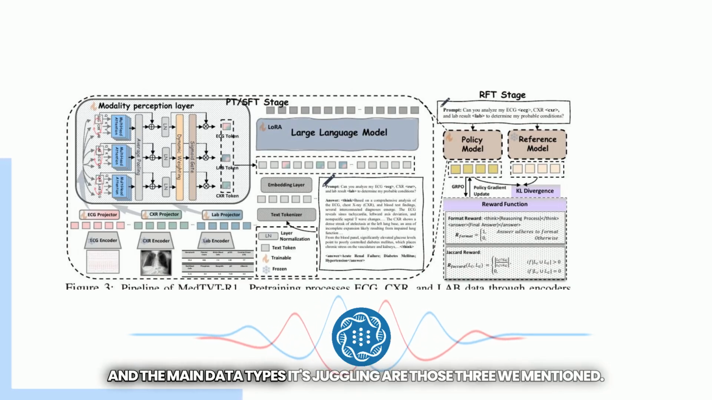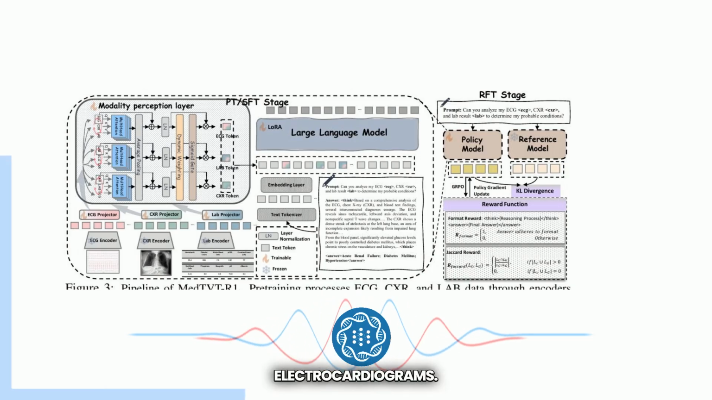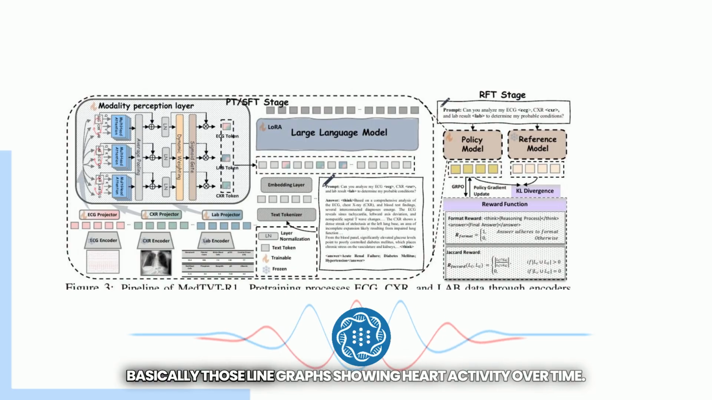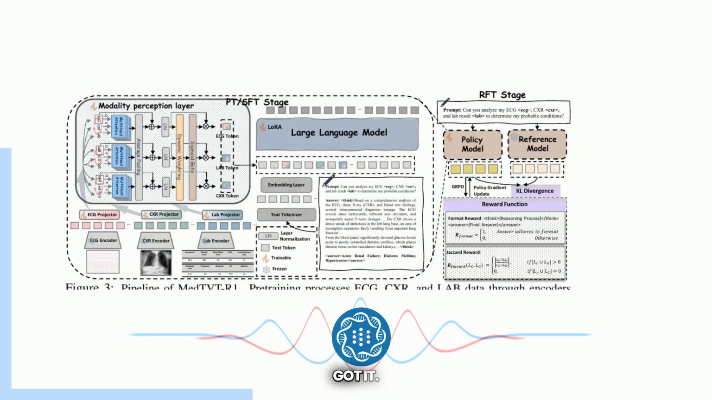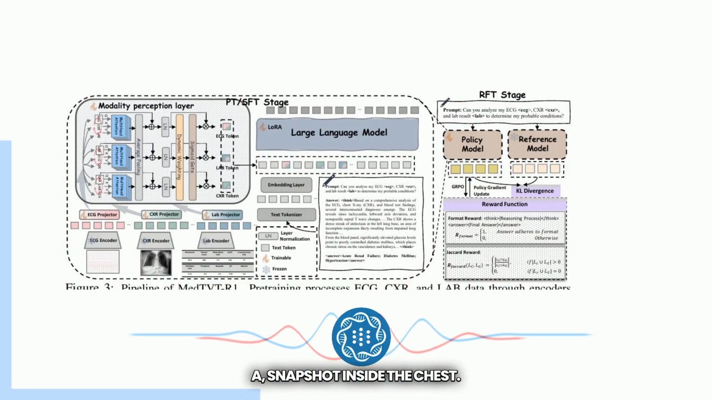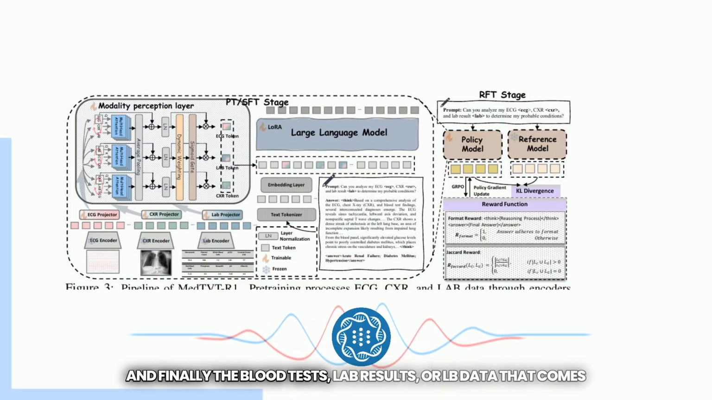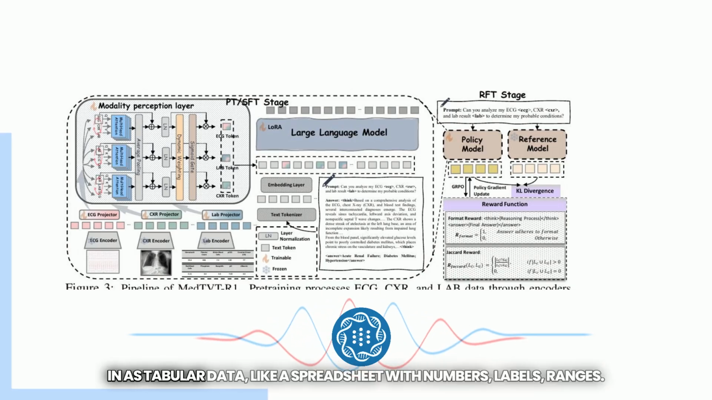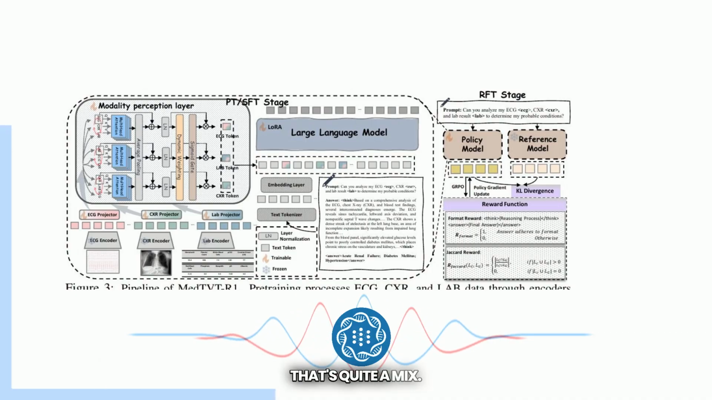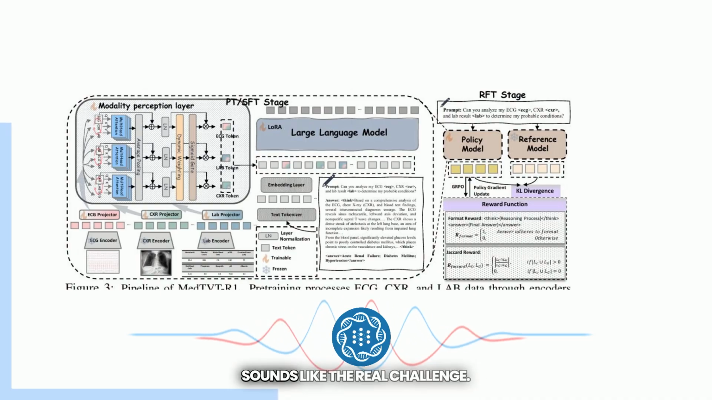And the main data types it's juggling are those three we mentioned, electrocardiograms. Yep, ECGs, so that's time series data, basically those line graphs showing heart activity over time. Got it. Then chest x-rays. CXRs, visual images, a snapshot inside the chest. And finally, the blood tests. Lab results, or LAB data, that comes in as tabular data, like a spreadsheet with numbers, labels, ranges. So time series, images and tables, that's quite a mix. Making sense of all that together sounds like the real challenge.